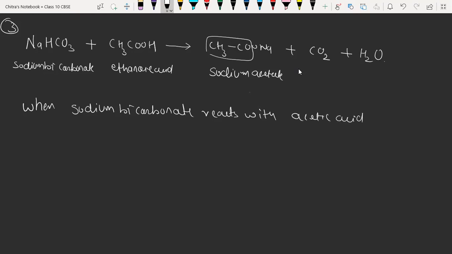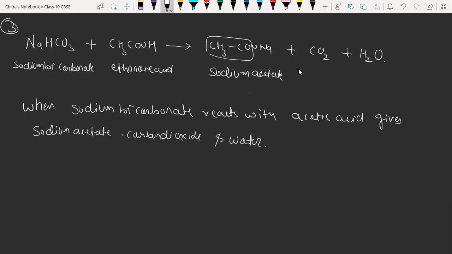Acetic acid is the common name, whereas ethanoic acid is the IUPAC name. It gives sodium acetate, which is the salt, then carbon dioxide, and water.